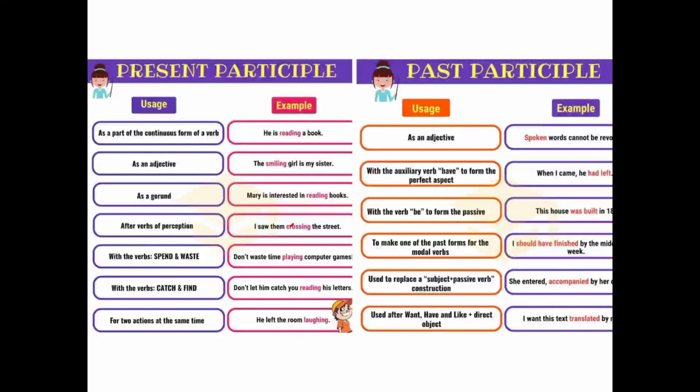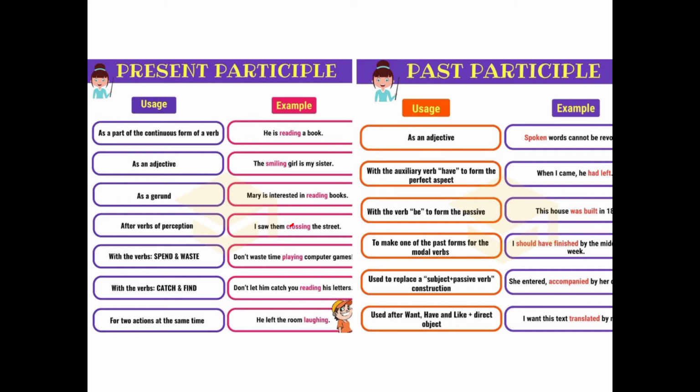Now come to the next thing. This is one of the non-finite verbs which should be understood also. Present participle and past participle are the two participles which are commonly used. Participle means we are taking those things so that it can show continuity, and it can show the past time also. If anything shows the present, it is a present participle, and if anything shows the past, that is a past participle. This you have to understand first.